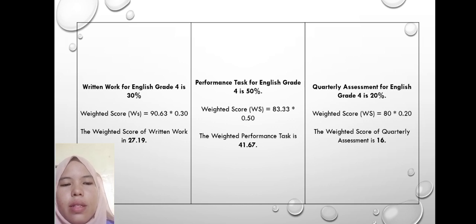I-multiply lang yung percentage score, which is the 83.33 times 0.50. Then, the weight of performance task is 41.67. Then, in quarterly assessment, we have 20%. So, same process.